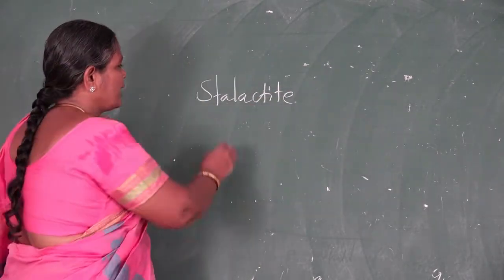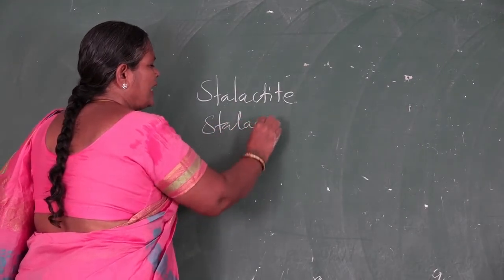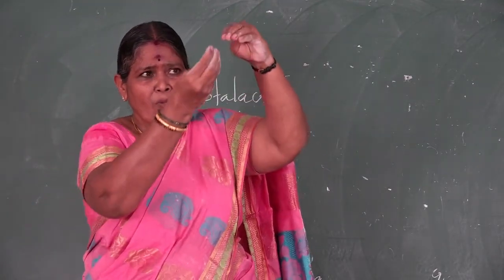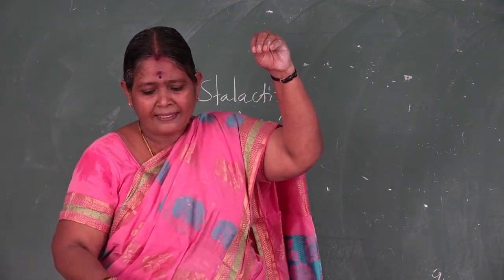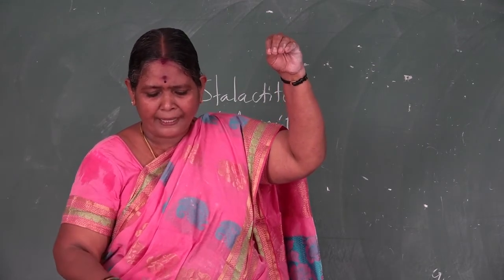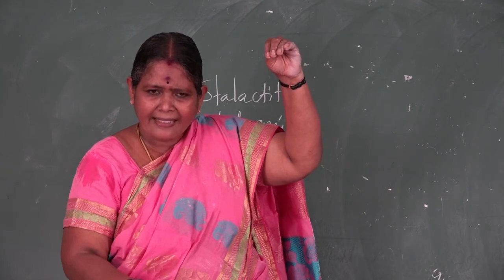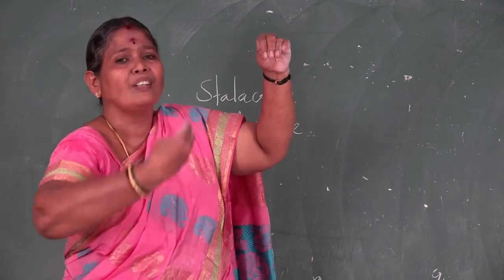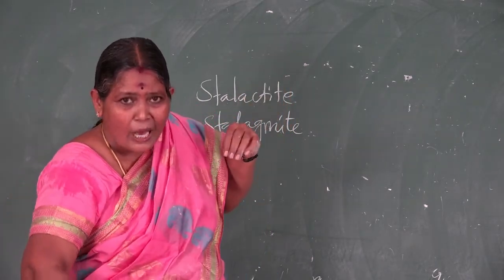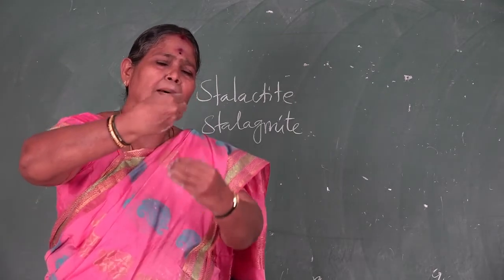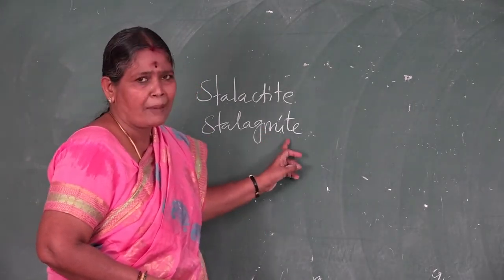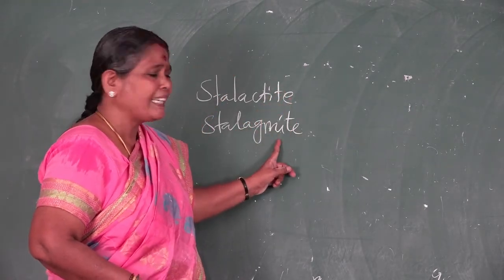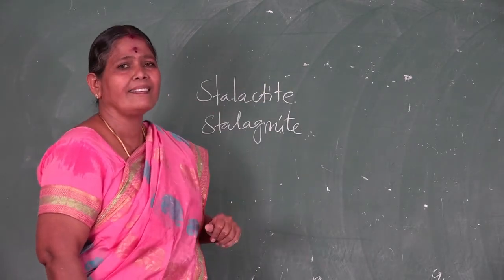Another one we say is stalagmite. Stalagmite, sometimes the water drops down to the floor. There the water droplets evaporate. From the floor, in the same way, when the drops fall down, it rises upwards from the floor. So from the ground towards the ceiling it develops; that is called stalagmite. Stalactite is from the ceiling to the floor. Stalagmite is from the floor towards the ceiling.